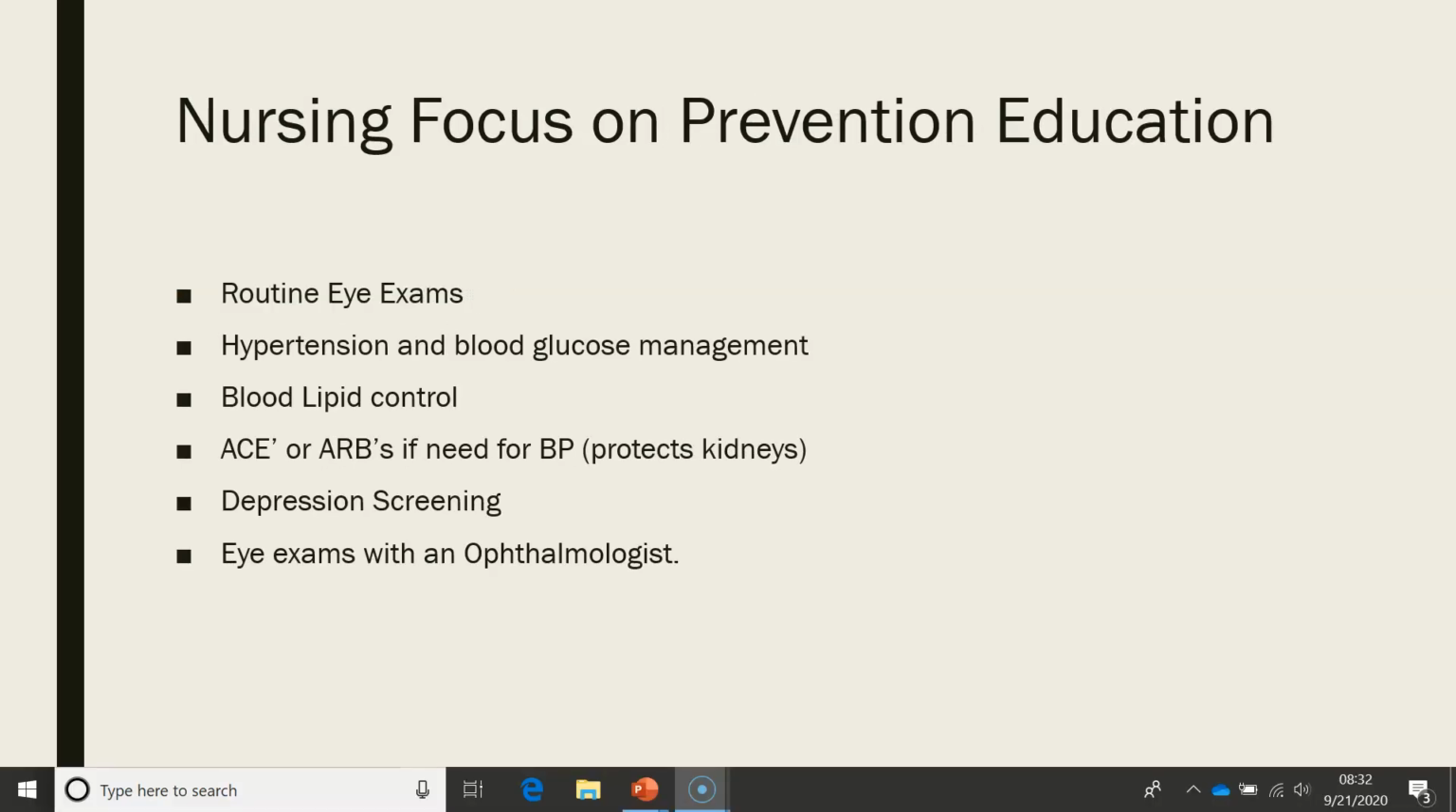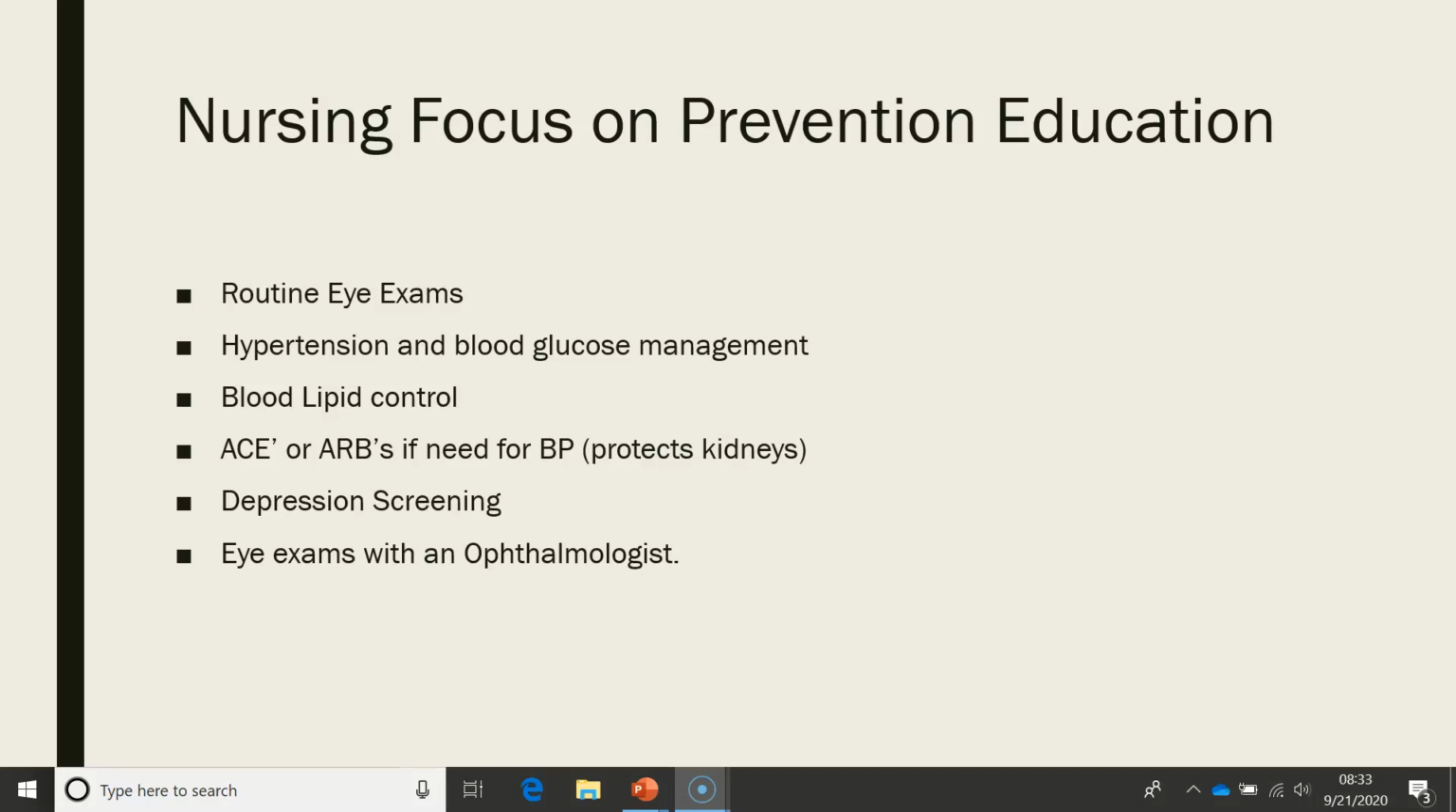Nursing focus on prevention education. We want to talk to our patients with diabetes about getting routine eye exams. We also want to talk to them about making sure they're controlling their hypertension, along with blood glucose management, and their blood lipid control. If they do have high blood pressure, see if they're on an ACE or an ARB to help protect the kidneys while controlling their hypertension. Now, remember, some people can't tolerate some of those blood pressure medications because of the hacky cough. But if they can, it will protect their kidneys along with lowering their blood pressure.